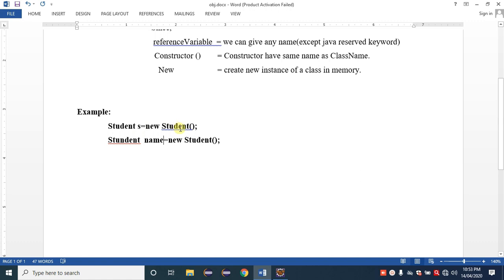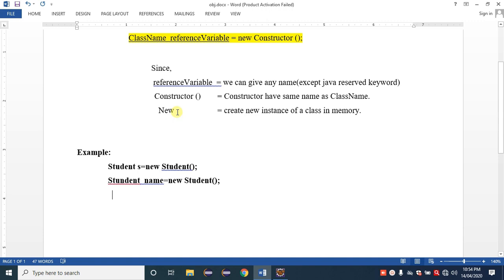What happens in memory? In memory, two spaces or two objects are created. The first object is referred to by s, and the second object is referred to by name. So what is the new keyword? When we use the new keyword, a new memory space is created. Keep in mind that we can create any number of objects for a Java class. Okay, so let's consider it in a practical way.